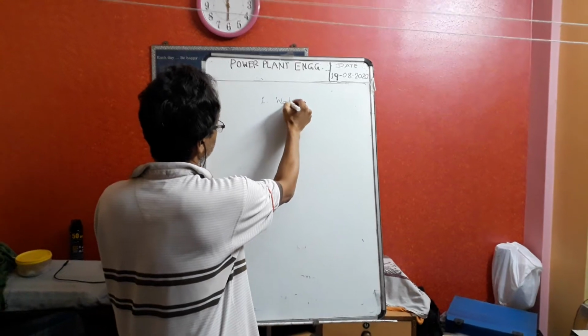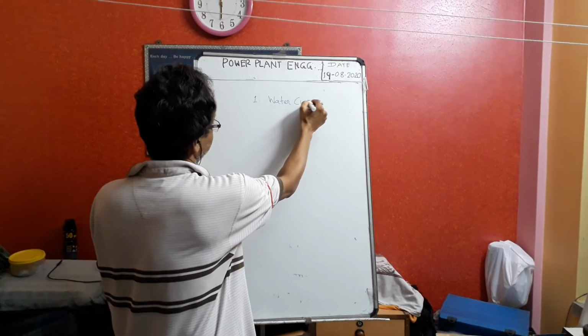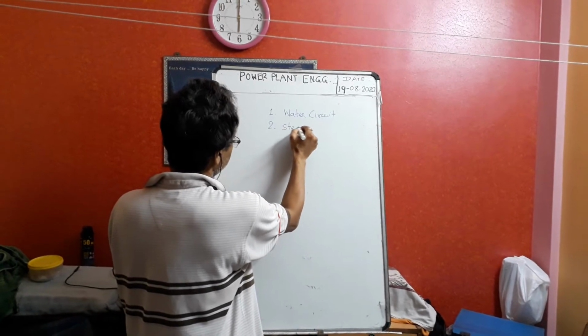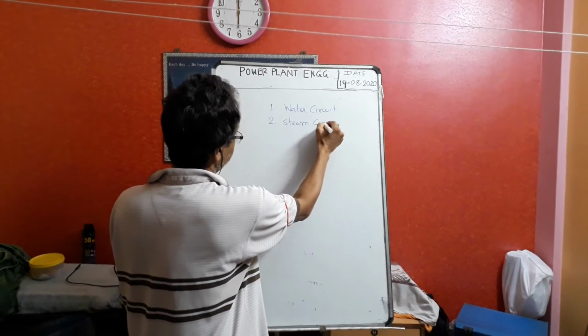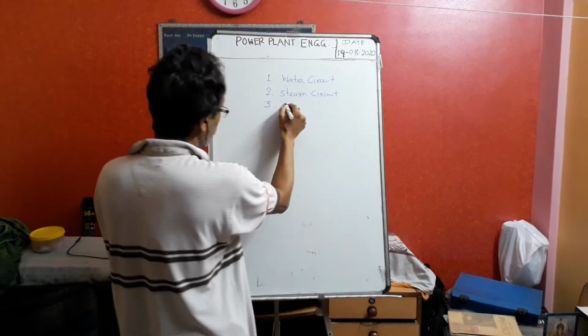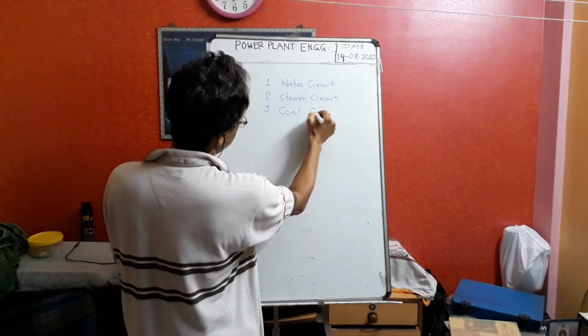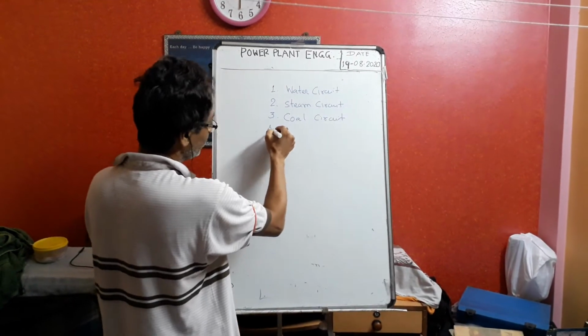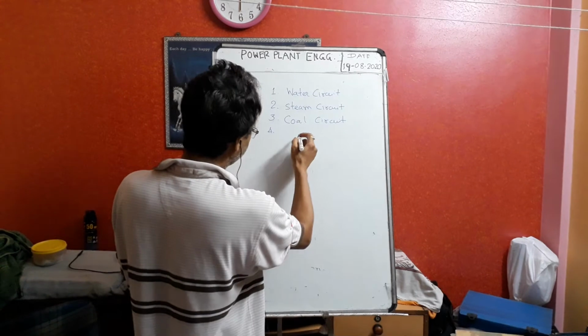Water circuit. We have seen the steam circuit. Let us discuss the different circuits. What is that? Then the coal circuit. I will discuss just a few very briefly. What are the other circuits?